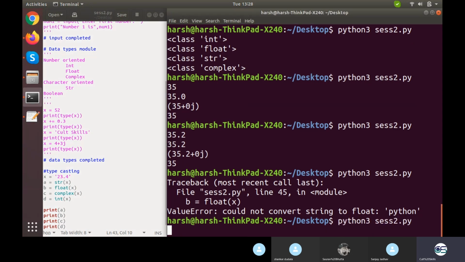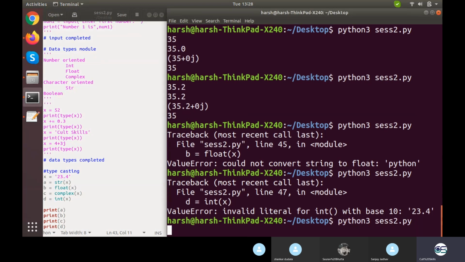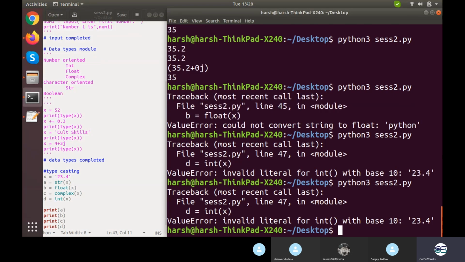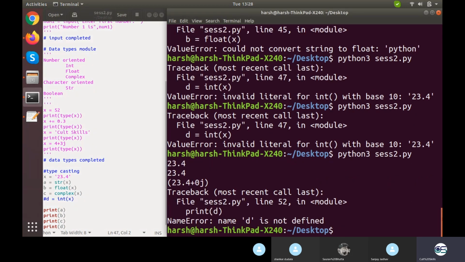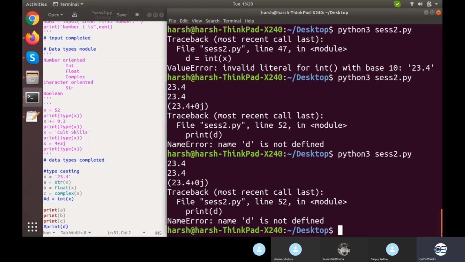If I convert that into float, I forgot to save, I guess. Okay, it's raising an error for integer now, because the same thing cannot be converted into an integer. 23.4 as a string cannot be converted into an integer. Now what I'm getting is, into string it gets converted, into float it is already a float, and into complex, I'm printing d right here, I just need to change it, into the complex part it is turning out to be 23.4 plus 0j. That's the usual. Again, what's wrong?